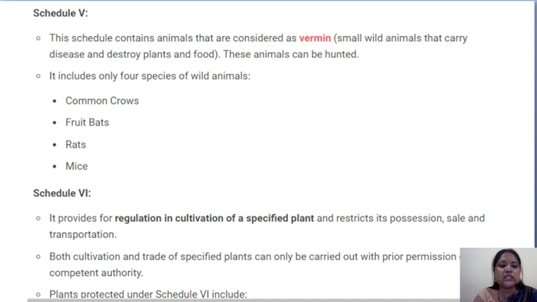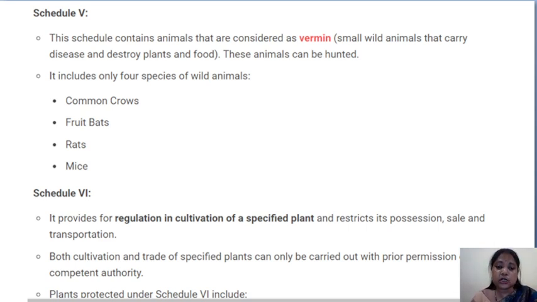Okay, and Schedule 6 provides for regulation of the cultivation of specified plants and restriction of their possession, sale and transportation. The species coming under this Schedule 6 cannot be cultivated or possessed by people freely, and sale and transportation are also regulated.